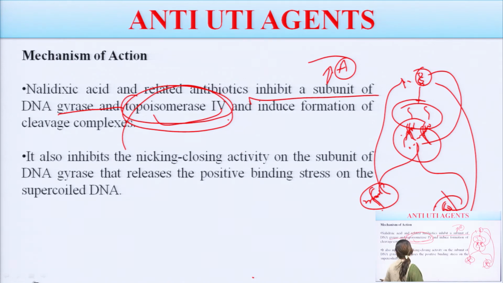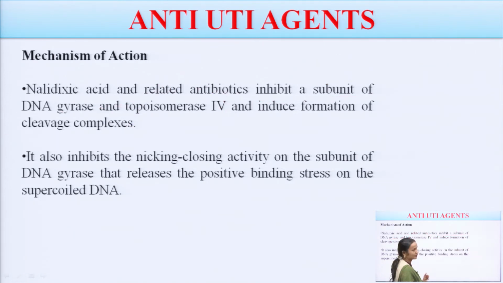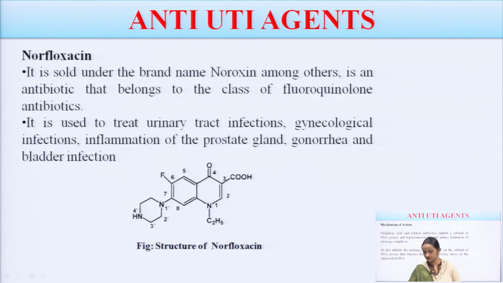Now what will happen if a drug inhibits both enzymes, DNA gyrase as well as topoisomerase 4? Nicking, closing and release of positive binding stress on the supercoiled DNA will not take place, because of which daughter bacterial cells are not produced. Is it okay? Okay. Now the next drug is norfloxacin.